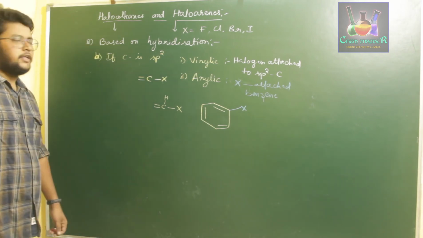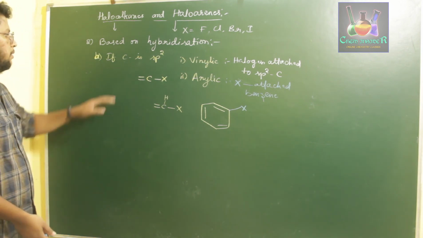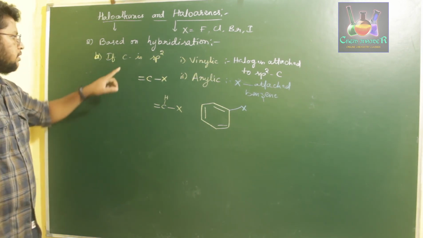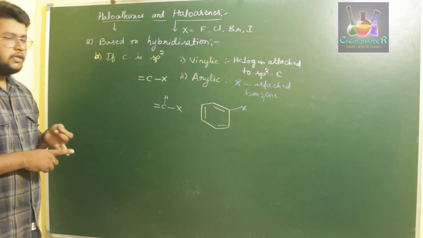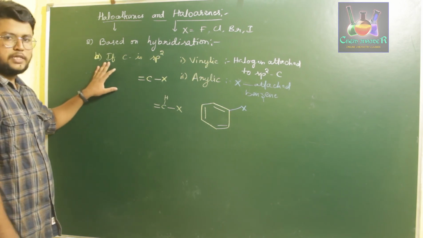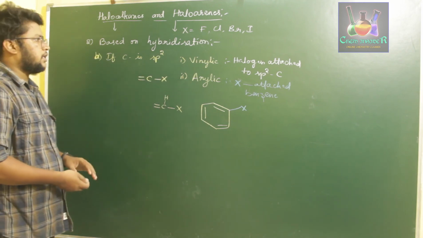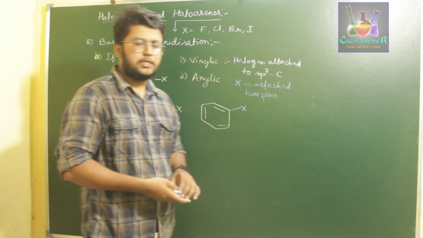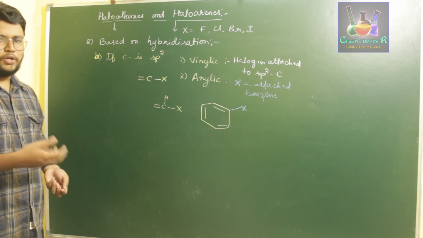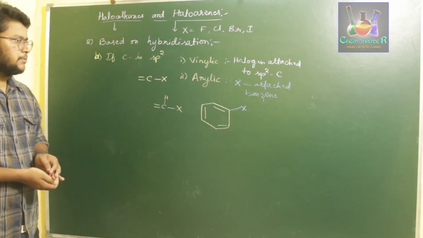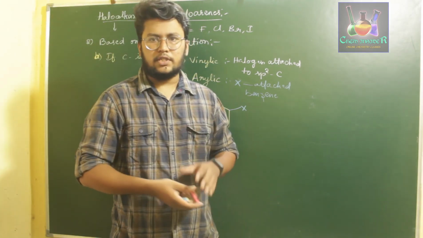So this is about different types of halogen compounds based on the hybridization present. Depending upon the carbon's hybridization, we have two types. If carbon is sp3, we have three further types: allylic, alkylic and benzylic. If our carbon is sp2 hybridized, we have two types: vinylic and arylic. So this is about the different classifications of haloalkanes and haloarenes. They are also classified into monohalo, dihalo and polyhalo compounds depending upon the number of halogens present. So now this is the complete classification of haloalkanes and haloarenes which is present in our syllabus.